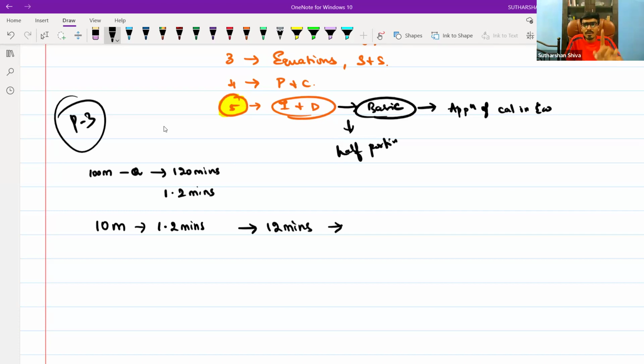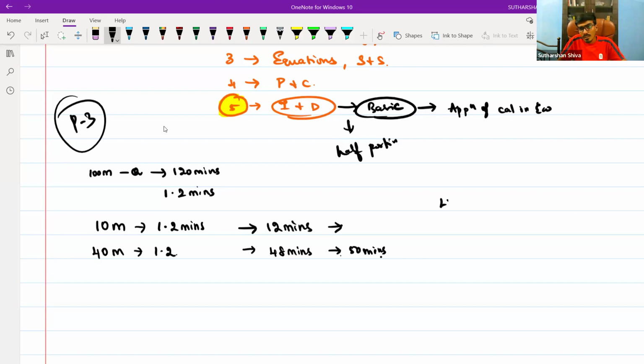It is up to you whether you are solving 5 problems in 12 minutes, but the maximum time allocated for 10 questions is 12 minutes. The same way, if you are writing 40 marks, half portion, 40 into 1.2 is how much? 48 minutes. 48 minutes is the maximum time which will be allowed to you.